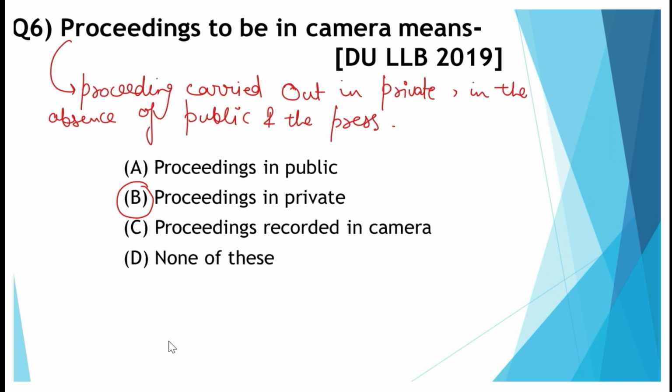So proceeding to be in camera simply means that the proceedings which are carried out in private, in the absence of public and the press.